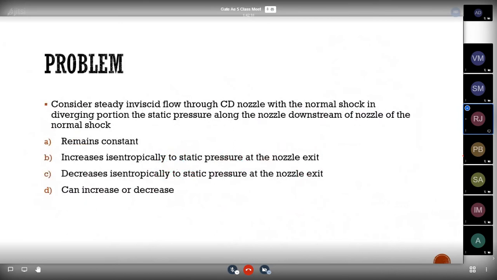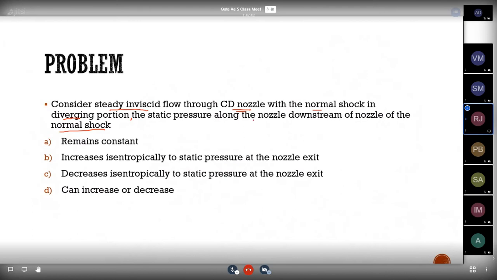So our next problem is, consider steady inviscid flow through a CD nozzle with a normal shock in the diverging portion.